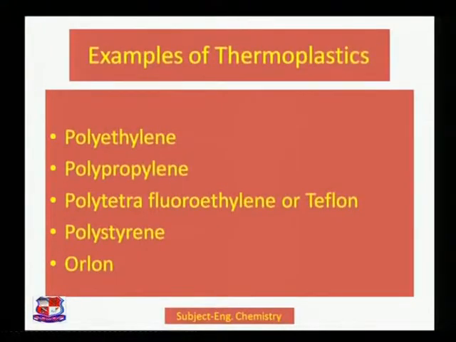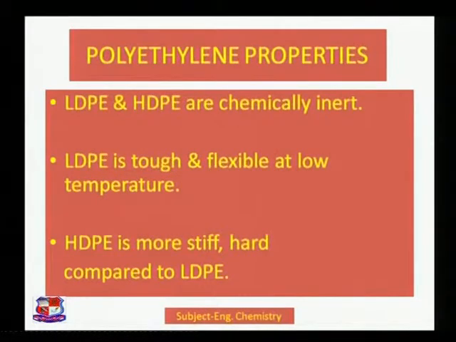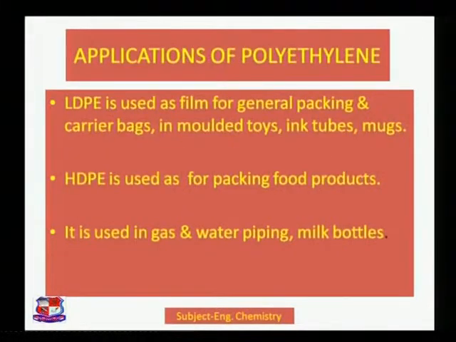We have discussed the examples of these polymers. Polyethylene is classified again into high density polyethylene and low density polyethylene. They are chemically inert. It is tough and flexible at low temperature. Regarding LDPE, that is low density polyethylene, high density polyethylene is more stiff and hard compared to the low density polyethylene.